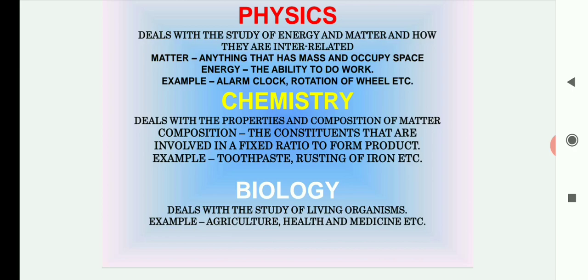Matter is anything that has mass and occupies space. For example, a pen, a paper, a rubber, table, chair, book, anything which has some mass and occupies space is known as matter. Water is also matter because water also has some mass and occupies some space. Air is also matter.